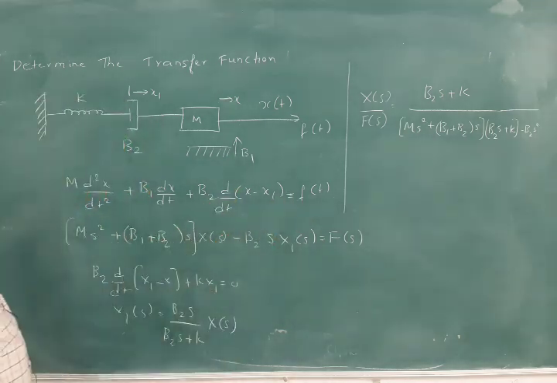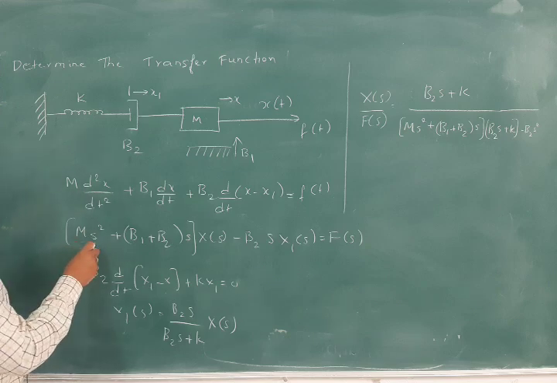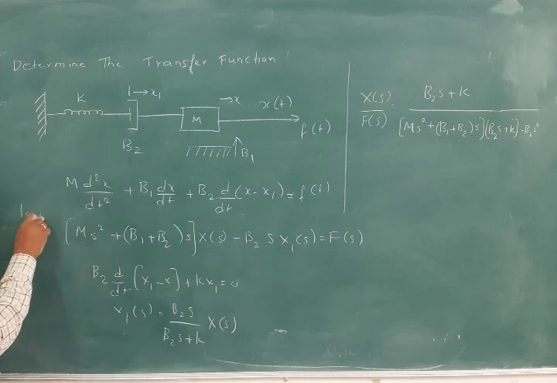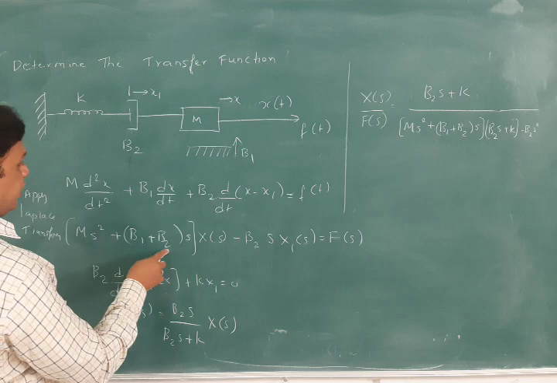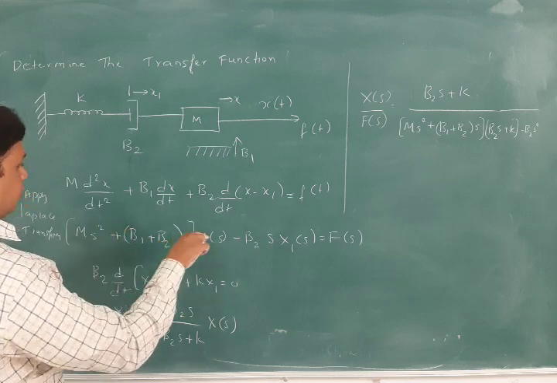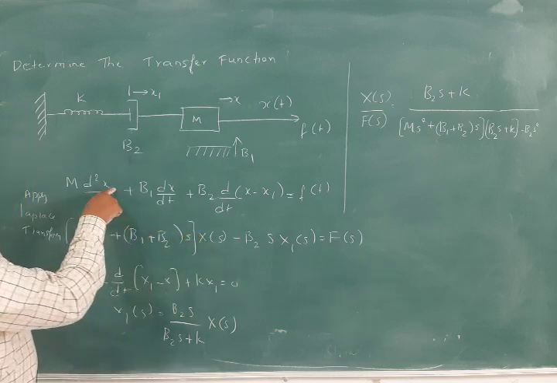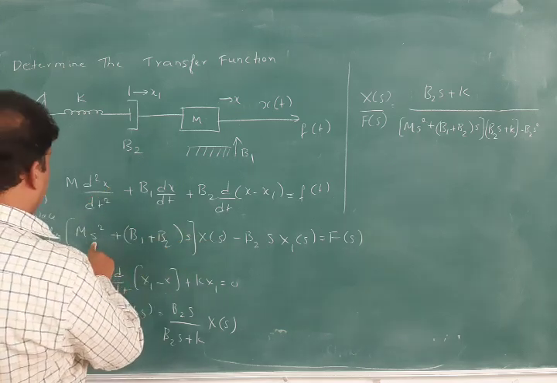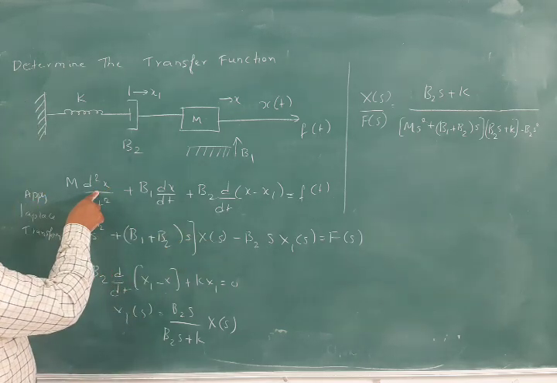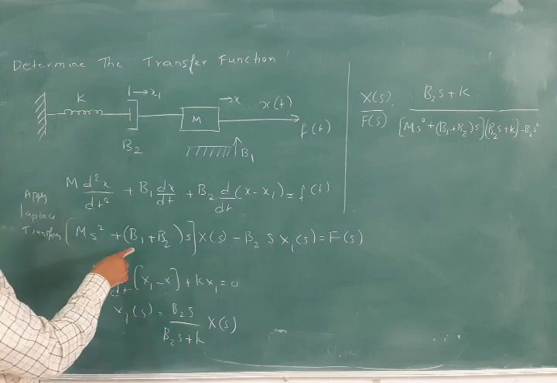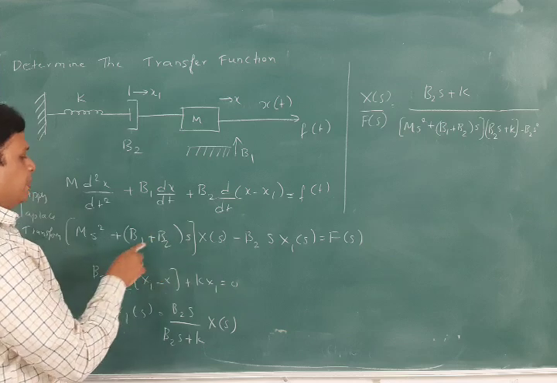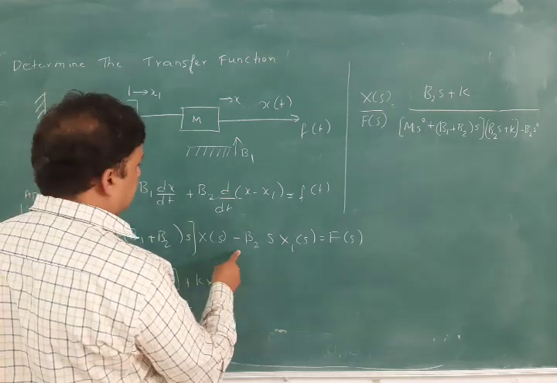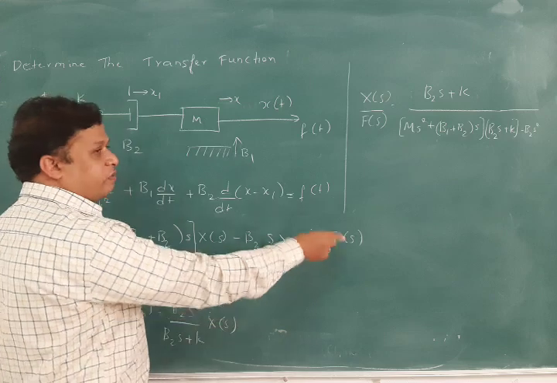If it is f of t, we can write the equation, applying Laplace transforms: ms square plus b1 plus b2 into s into x of s. Why? Because we have x here, and after Laplace transform it becomes x of s. So ms square, for the second derivative we have s square, and b1 plus b2 is only a single derivative, not d square by dt square. So we will have s here: b1 plus b2 into s of x of s minus b2 into s of x1 into s is equal to f of s.